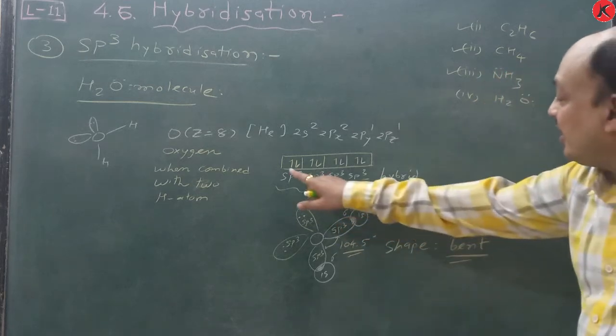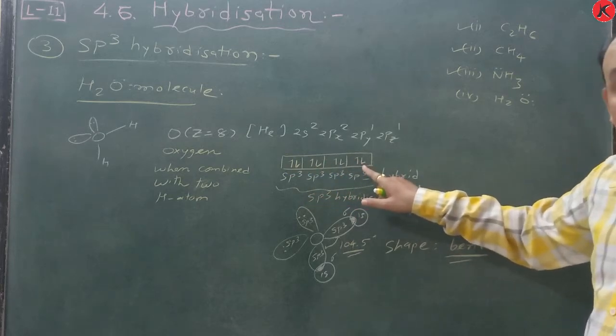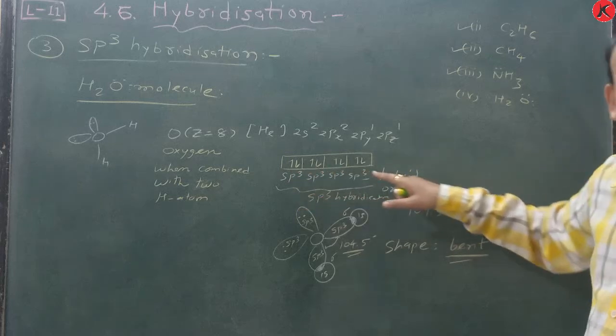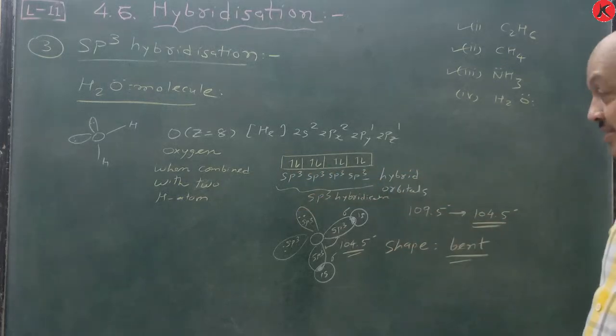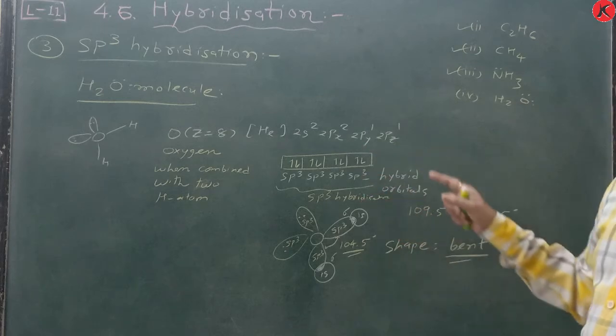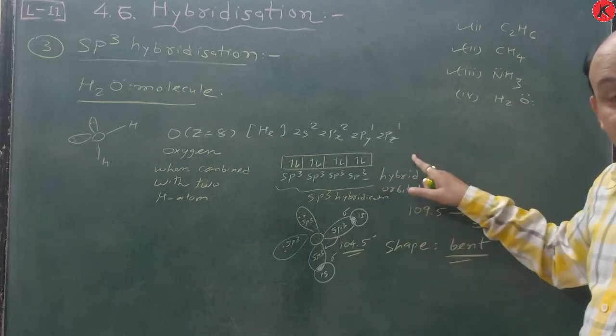Just see, 1, 2, 3, 4, these 4 atomic orbitals are there, and they form 4 hybrid orbitals. So you know this one, the important conditions for hybridization are also satisfied.